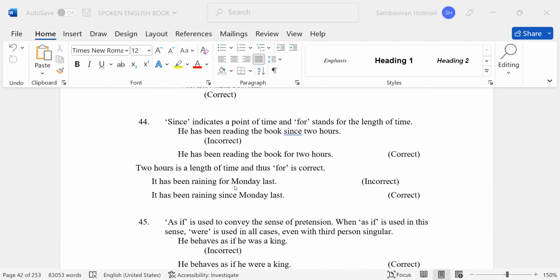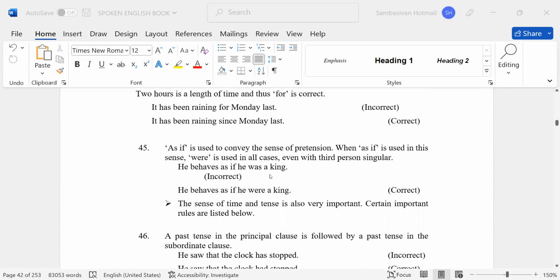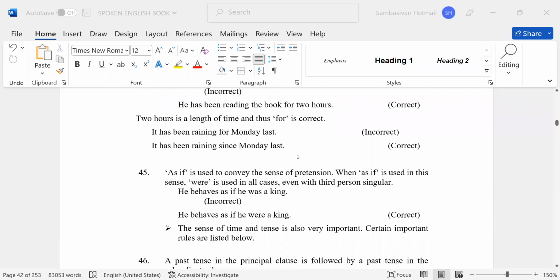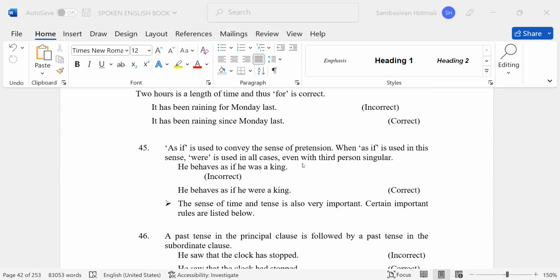It has been raining for Monday last. Incorrect. It has been raining since Monday last. Correct. For, when duration is involved: for 2 days, for 3 days. Since, when we are mentioning a starting period.